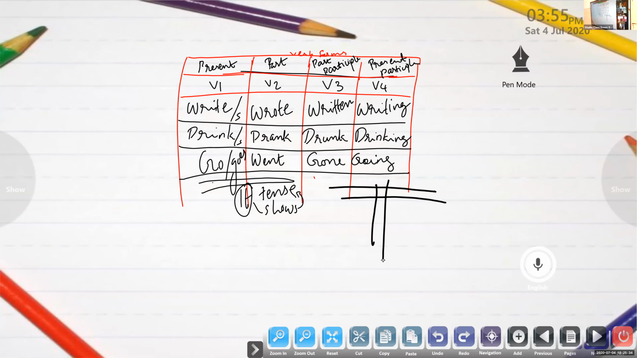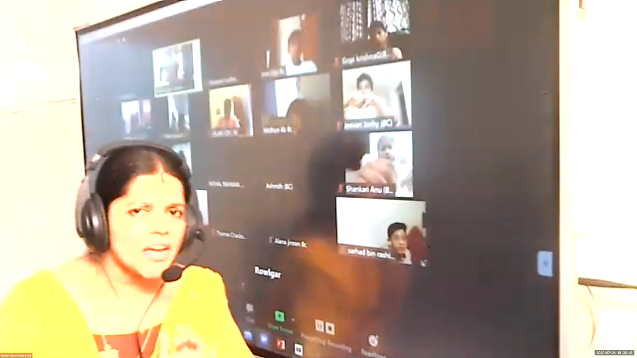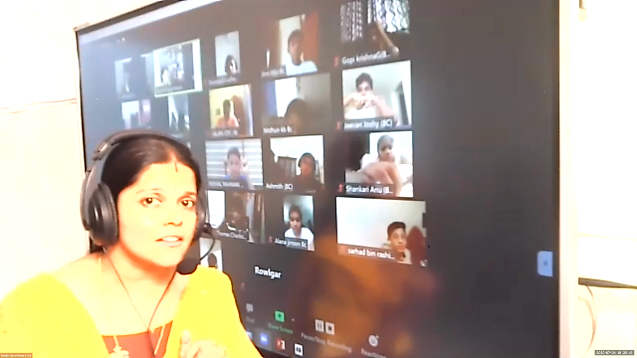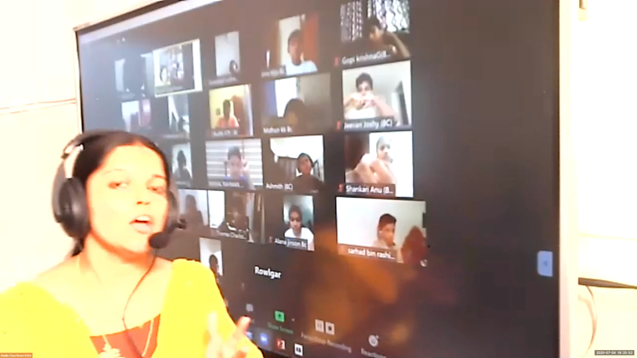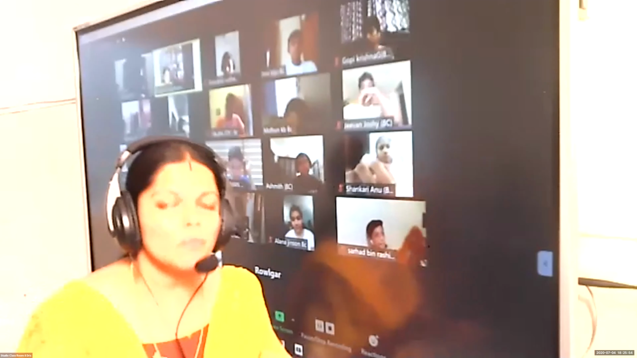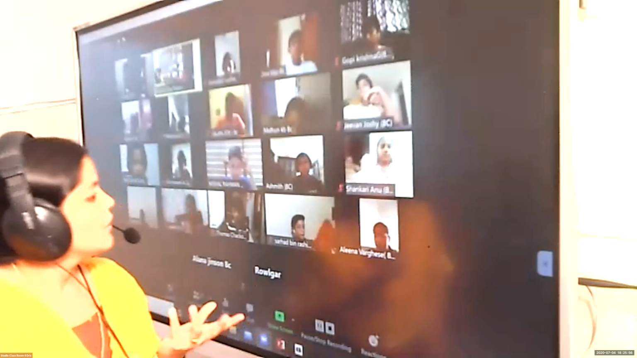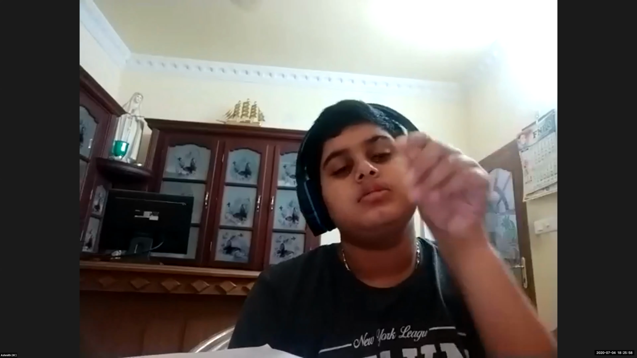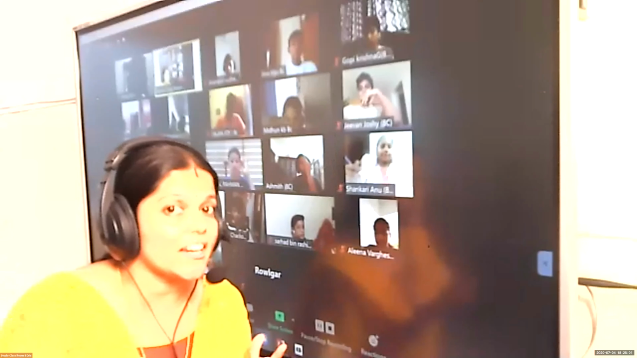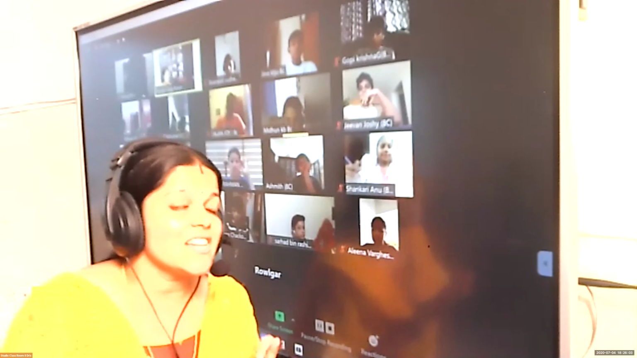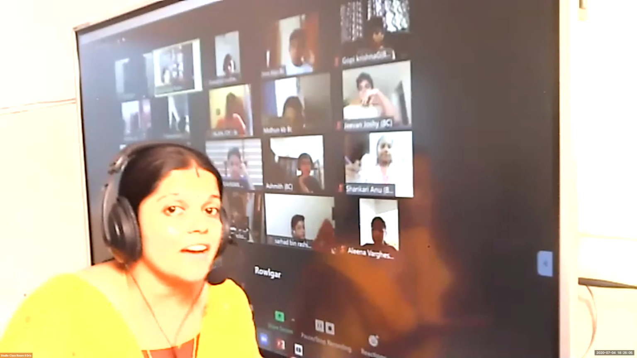Look at the past participle verb 3 column and the present participle verb 4 column. I have written, writing, drunk, drinking, gone, going. By looking at these two columns, are you able to recognize the tense? No. We are helpless, right? We can't distinguish. But by looking at the first two columns, it is easy for us to identify the tense. So present tense and past tense, these are finite forms.